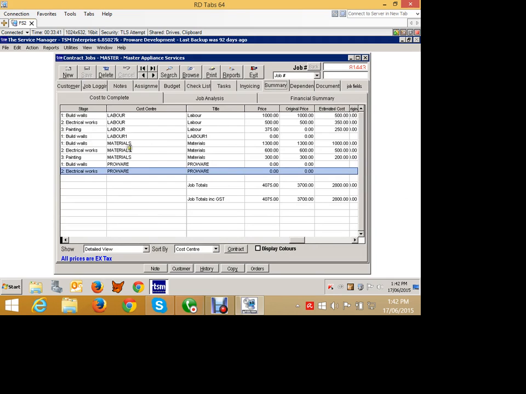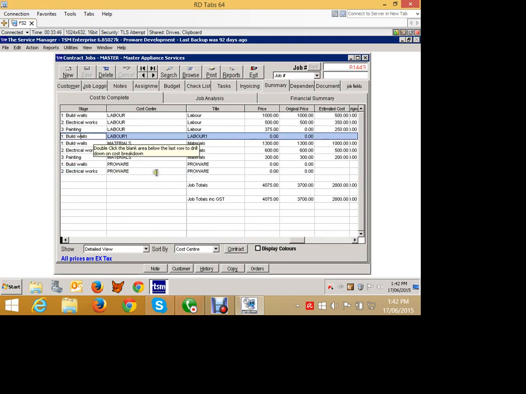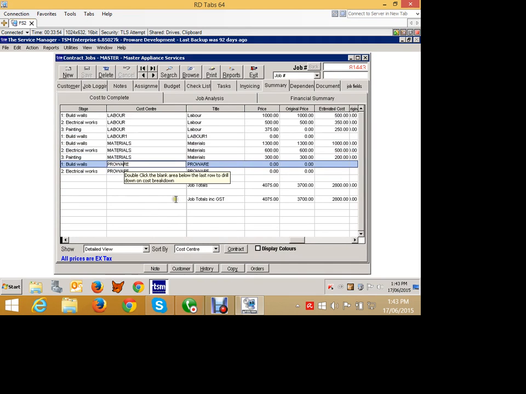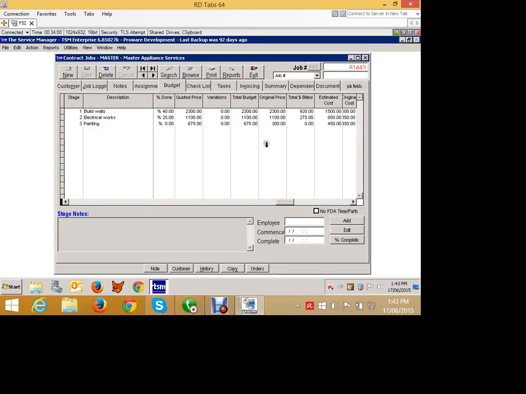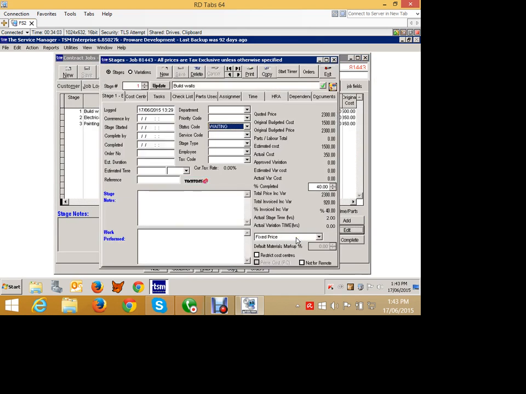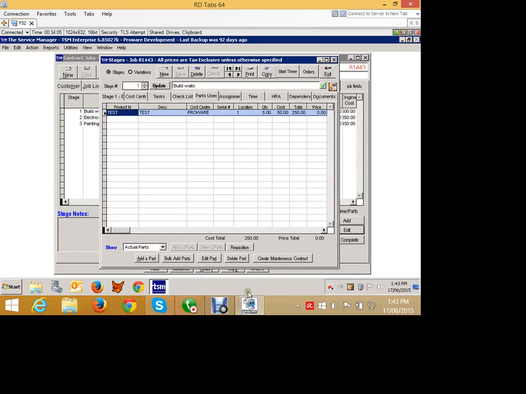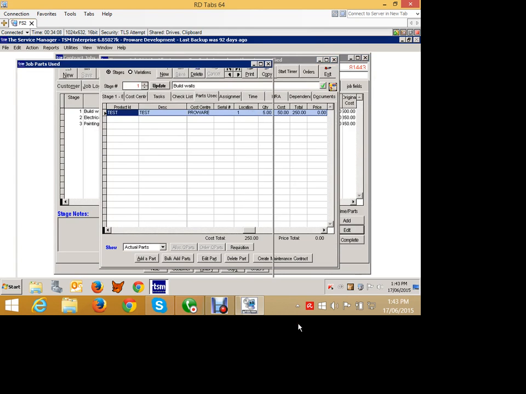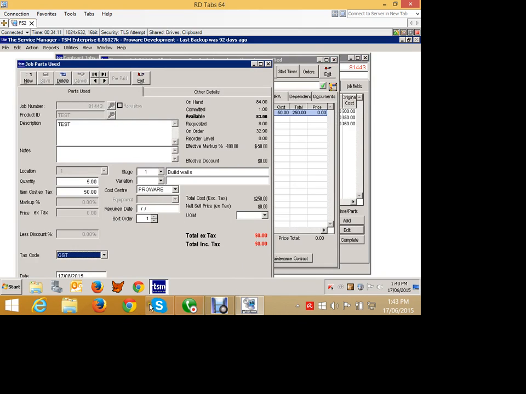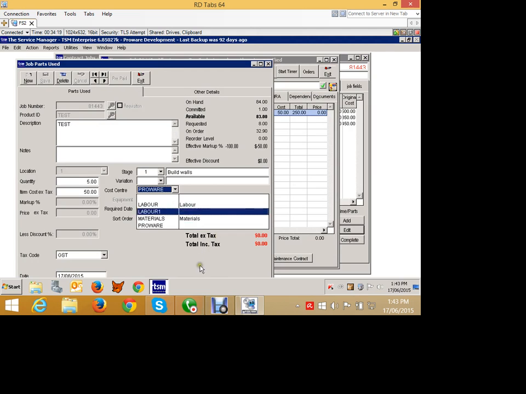So there's my stage 1 labour, stage 2 labour, stage 3 labour, stage 1 build walls, it's a different one, labour 1, materials, and whatever these are. Where did these come from? Not sure where they came from, but that doesn't really matter. Yeah, I reckon they've come in when I added the parts. I didn't take a close look at the parts cost center, and the cost center is ProWare. Okay, so it auto created the cost center, so that was wrong. The parts should have been materials.